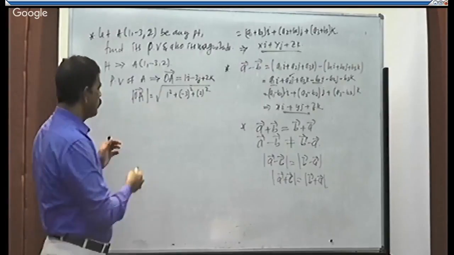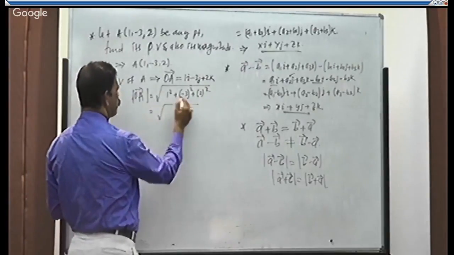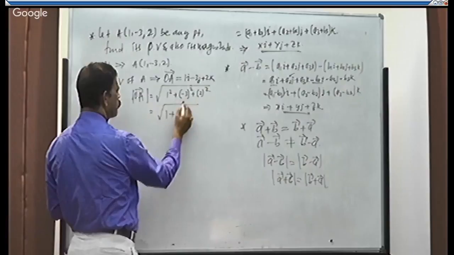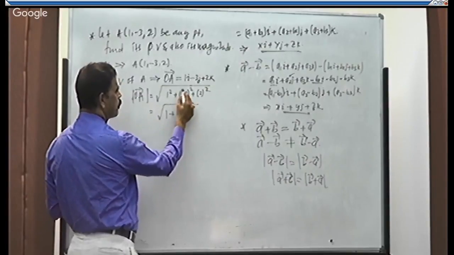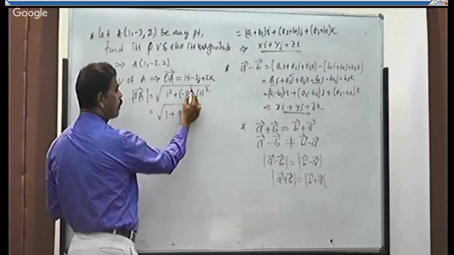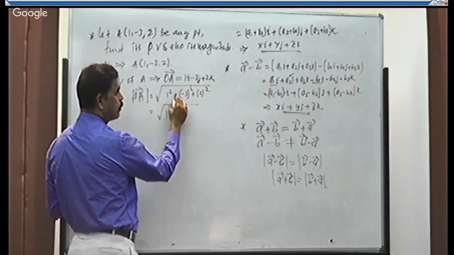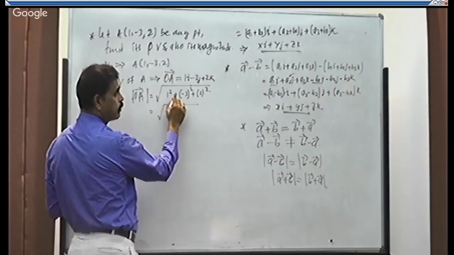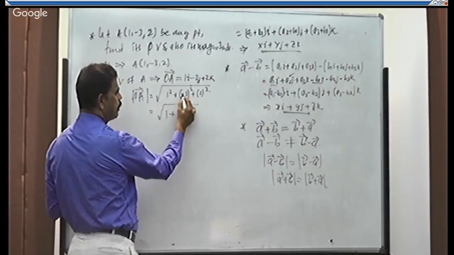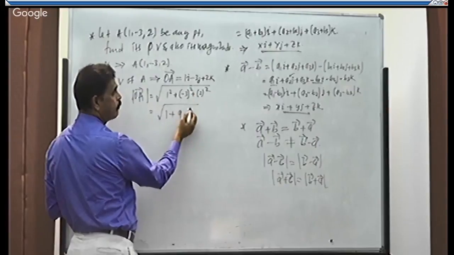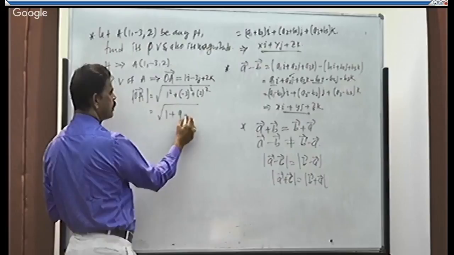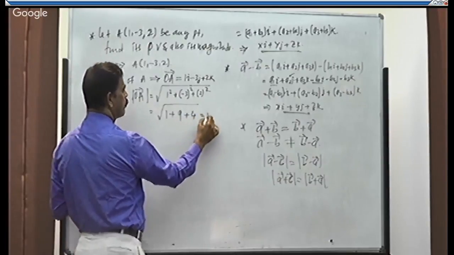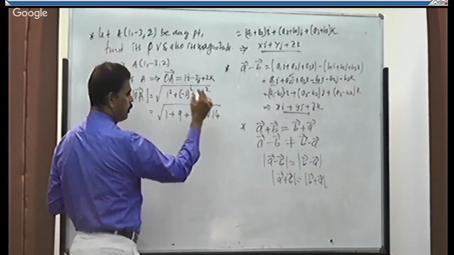Correct? Now it is equal to what? Root of 1 square is 1, plus minus 3 square is what? 9. Don't multiply this sign with this sign, because first we have to square it, then it should be multiplied with this plus. So minus 3 square, minus into minus plus, 3 into 3, 9. 1 plus 9 plus 4 is obtained, that is equal to root 14.